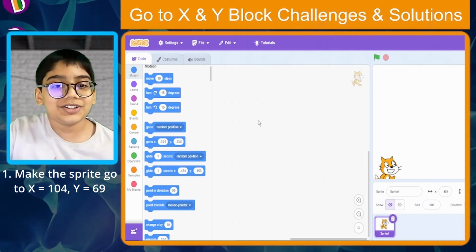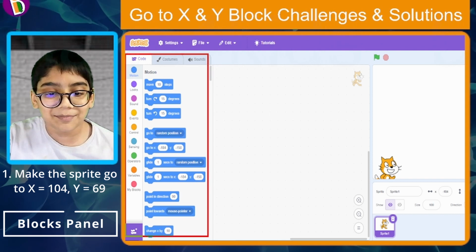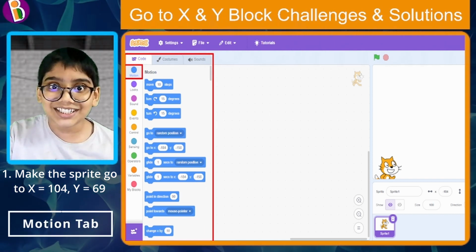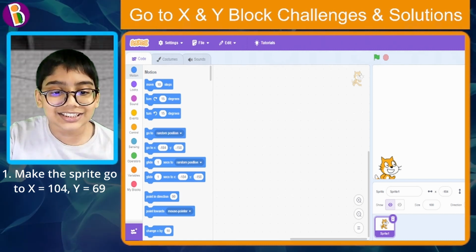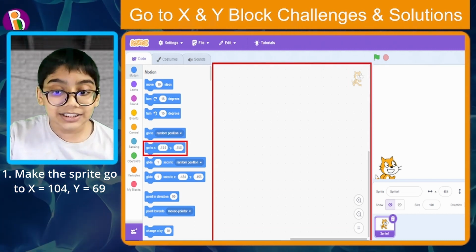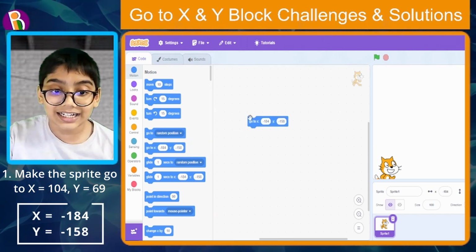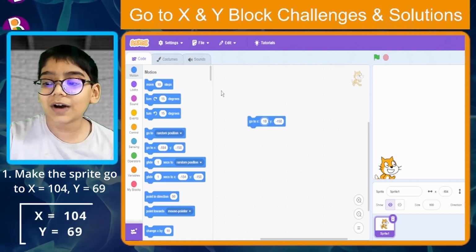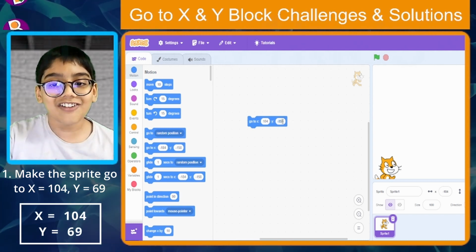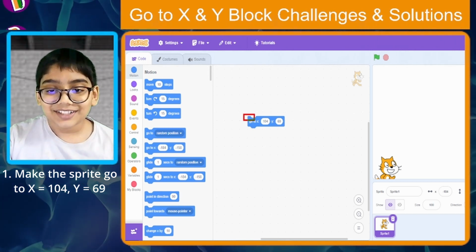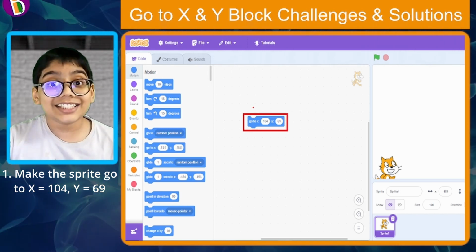So first, you need to just go to the blocks panel over here. Make sure you're in the motion tab and then just drag the go to X and Y. Just drag this into the code area. Click and drag. Now just change the X of it to 104 and the Y of it to 69. There we go. Okay, there's the block. Now you just need to click on that.